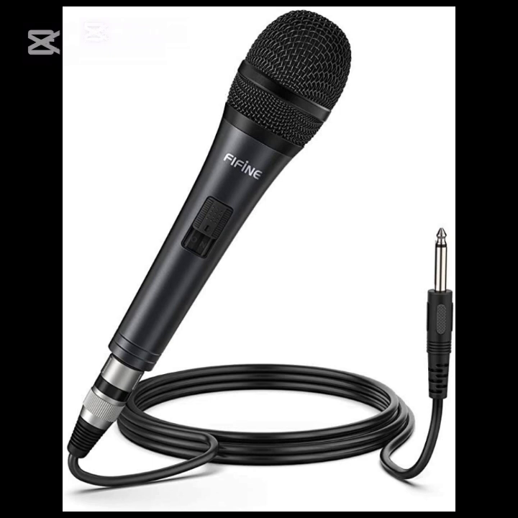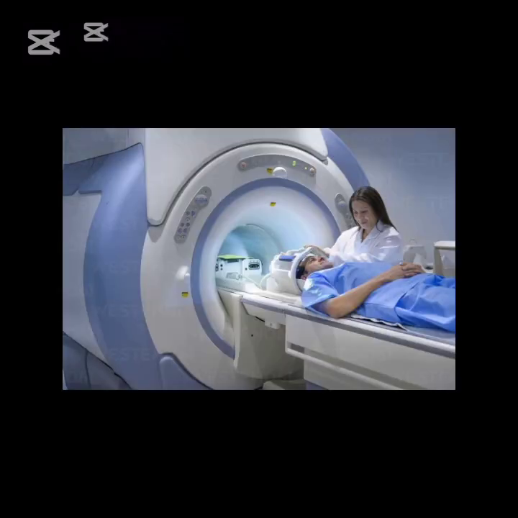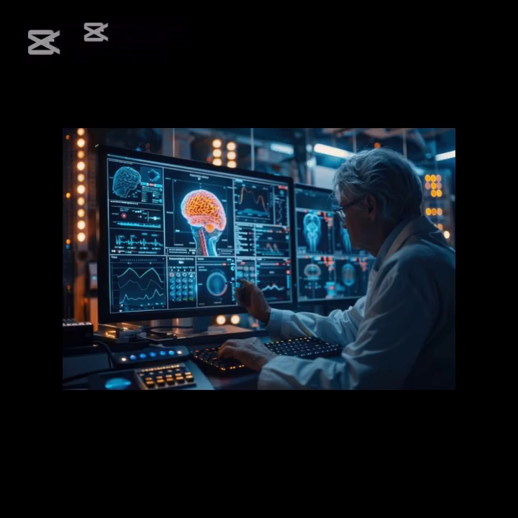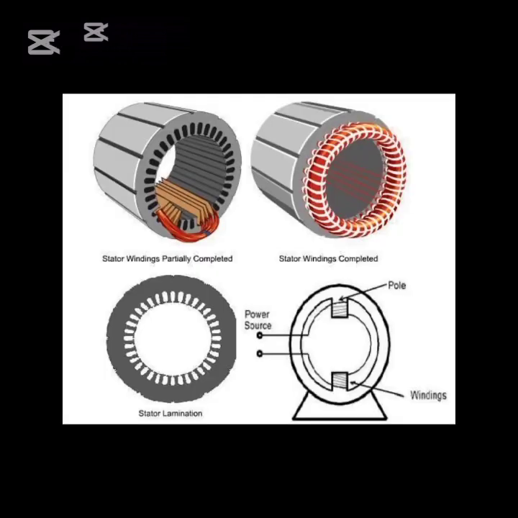3. Speakers and microphones convert electrical signals into sound and vice versa. 4. Magnetic resonance imaging. Magnetic resonance imaging (MRI) is a medical imaging technique that uses strong magnetic fields and radio waves to create detailed images of the inside of the body. It is widely used for diagnosing diseases and monitoring medical conditions, especially in the brain, spine, joints, and internal organs. 5. Electric motors and generators use magnets to convert electrical energy into mechanical motion and vice versa.